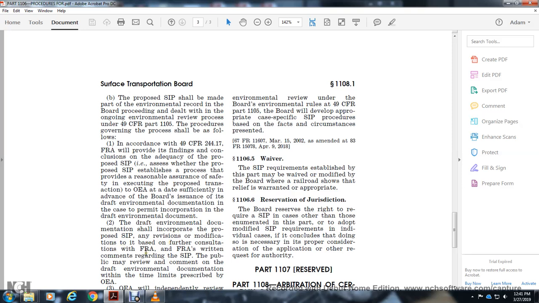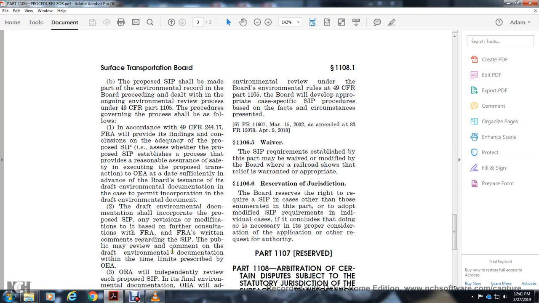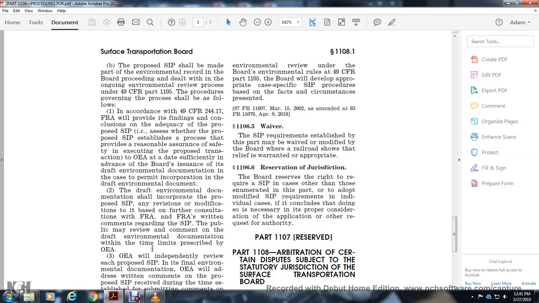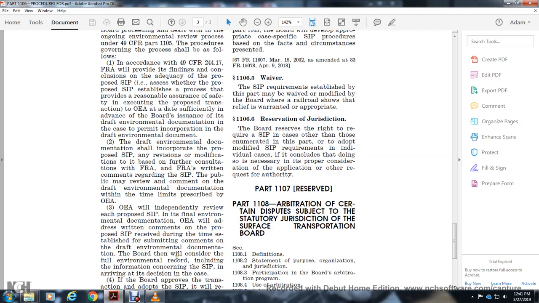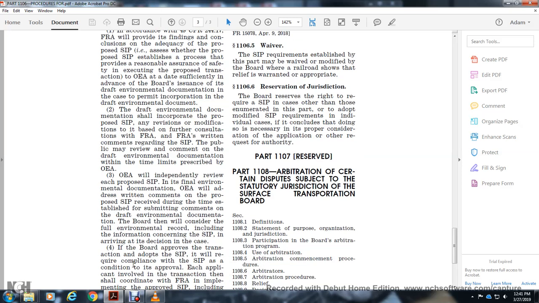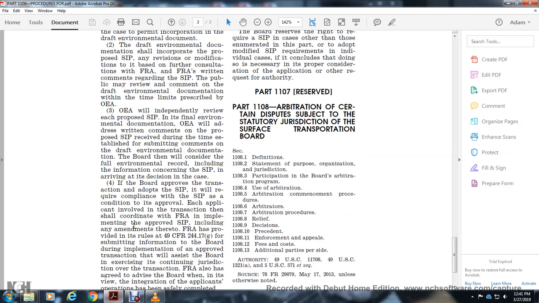The FRA's written comments regarding the safety integration plan will also be included. The public may review and comment on the draft environmental documentation within the time limits prescribed by the Office of Environmental Analysis. The Office of Environmental Analysis will independently review the safety integration plan. The final environmental documentation will address the written comments on the proposed safety integration plan received during the time established for submitting comments on the draft environmental documentation. The Board will consider the full environmental record, including the information concerning the safety integration plan, in arriving at its decision. In the case where the Board approves the transaction, it will adopt the safety integration plan.